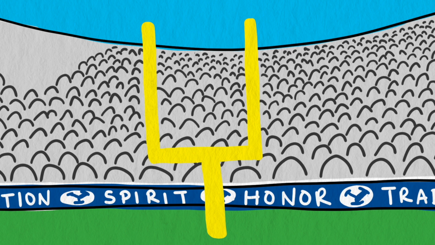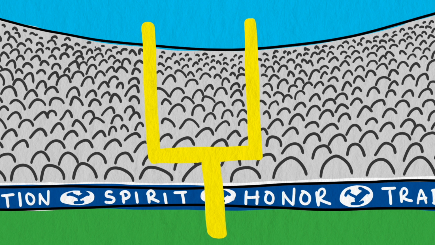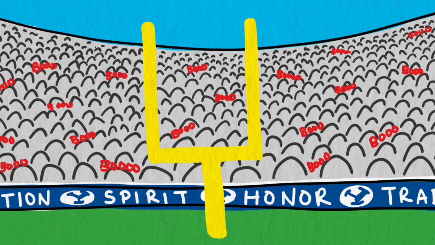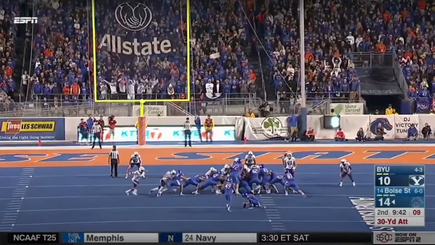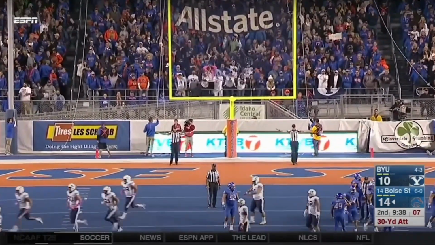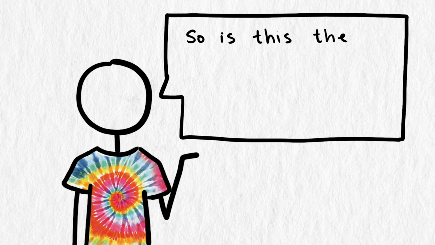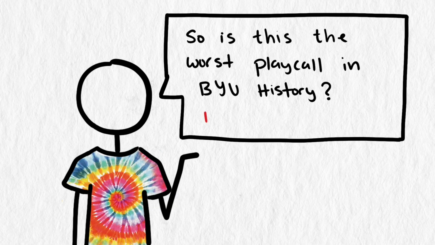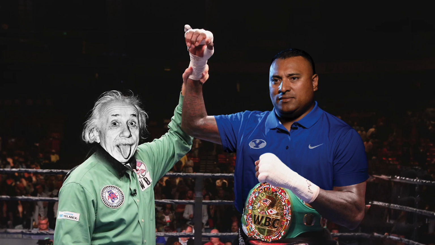But a piece of it might be more of a political decision than a strategic one. Fans don't know the math, so coaches get criticized when they go for it and it doesn't work out. Just like what happened with BYU. By the way, if you're wondering what happened, Boise State got the ball on about BYU's 2-yard line, but came away with no points. So is this the worst play call in BYU history? Definitely not. It seems that the play was poorly executed, but the call itself was reasonable.